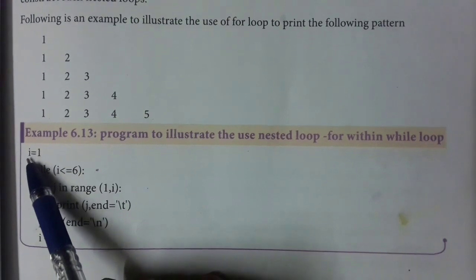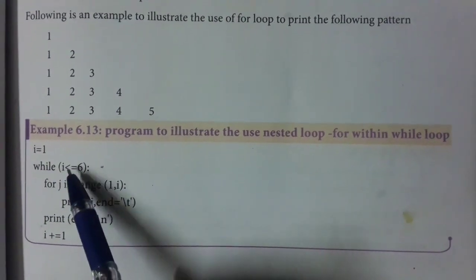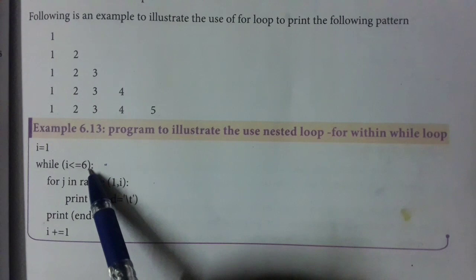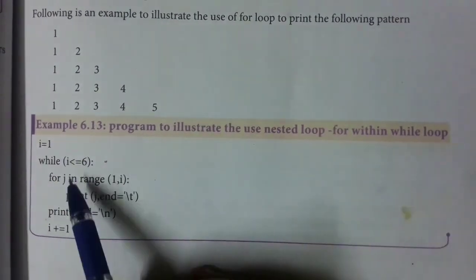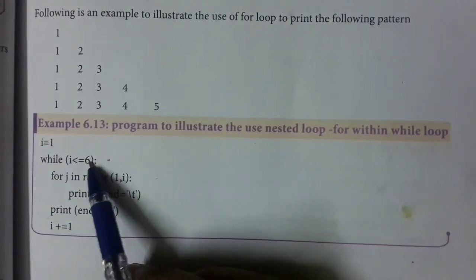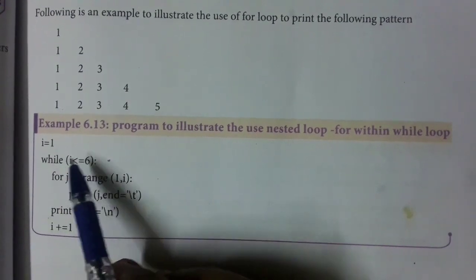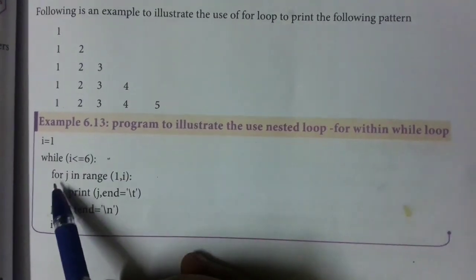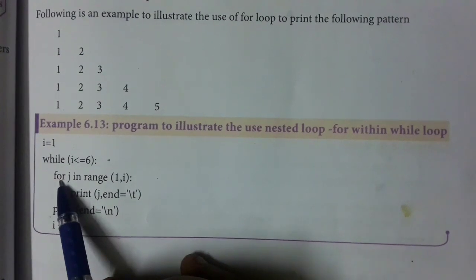See, the starting value is given as i equal to 1. The condition is given as less than or equal to 6. We are going to print till 5, so only it is given as less than 6. This is the while statement, the outermost loop. Inside this while statement, a for loop has to be used.